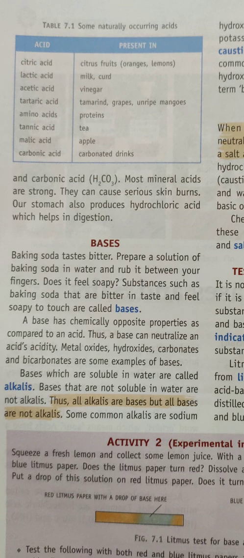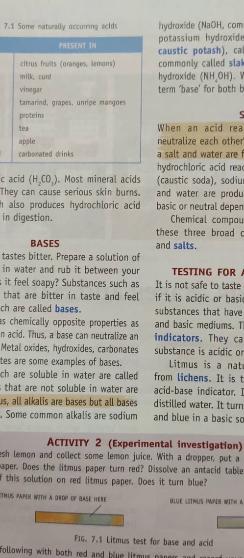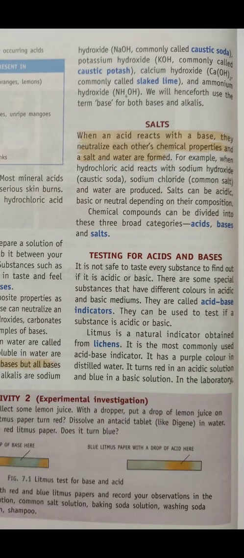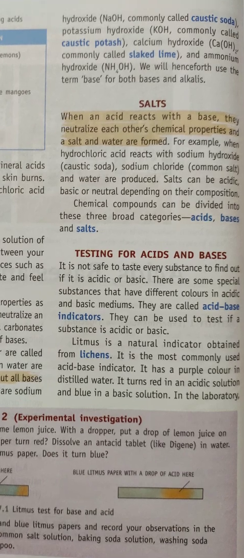Thus, all alkalis are bases, but all bases are not alkalis. Only a few of them are alkalis, and all the alkalis are bases. Some common alkalis are sodium hydroxide, commonly called caustic soda, potassium hydroxide, commonly called caustic potash, calcium hydroxide, commonly called slaked lime, and ammonium hydroxide.